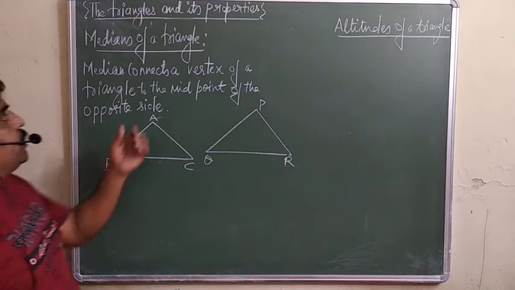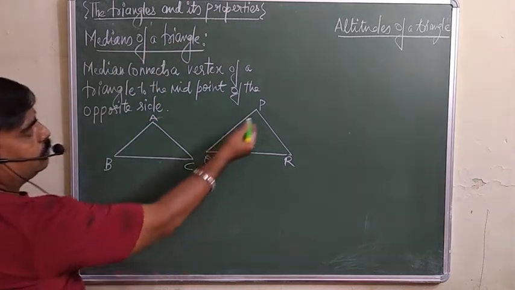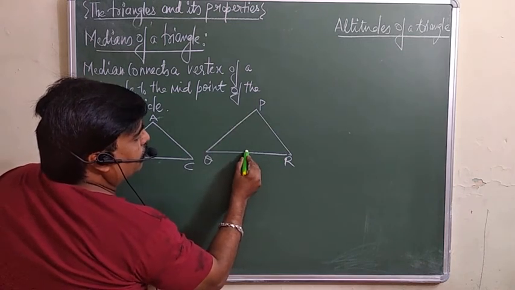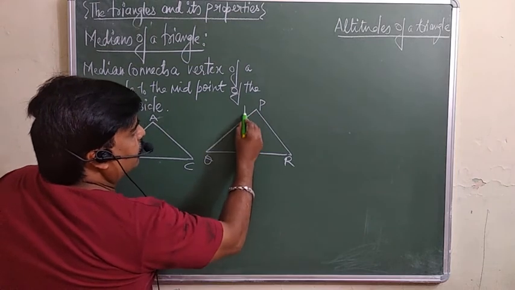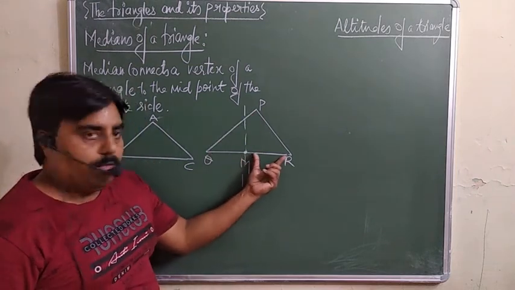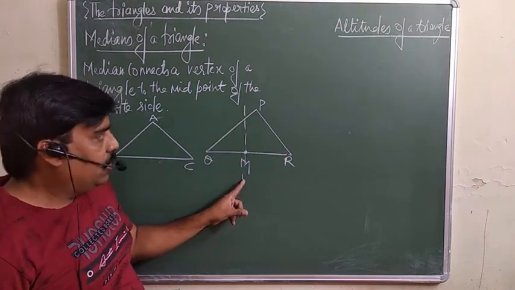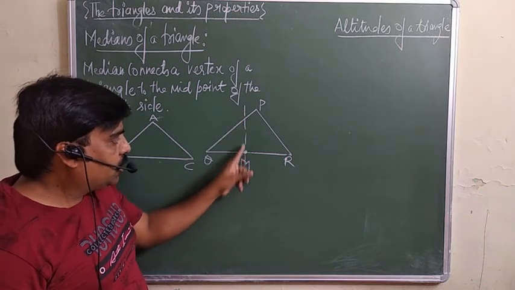Yes. Next is the medians of a triangle. Suppose there is a triangle PQR given, and suppose this is the midpoint M. This is the midpoint, means QM is equal to MR. So we cannot say this is the median. Median means which divides the side into two equal parts, but this cannot be the median.